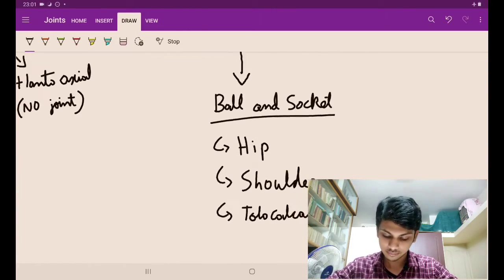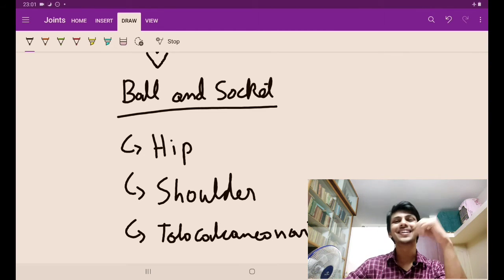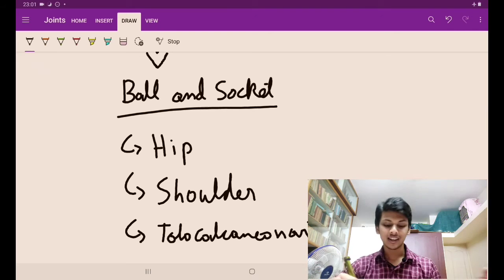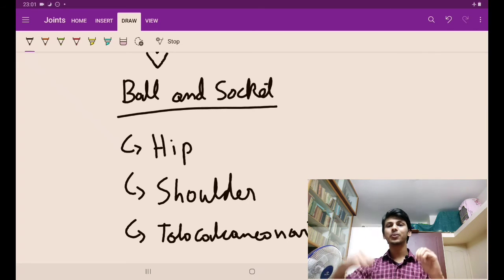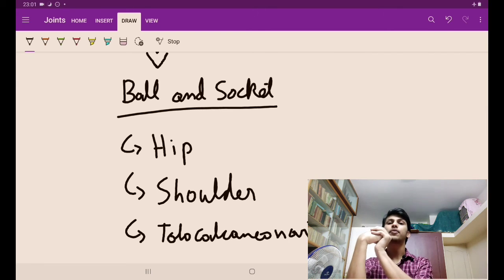Next, see here. This is one of the favorite joints of all students because it allows a lot of mobility. Okay, the ball and socket joint. Ball and socket क्यों? When you see the joint na guys, there is a ball, the head, we usually call it the head, and there is a socket for that ball.